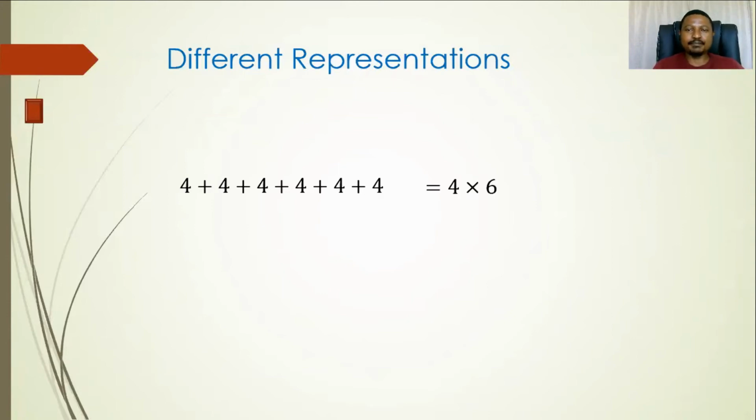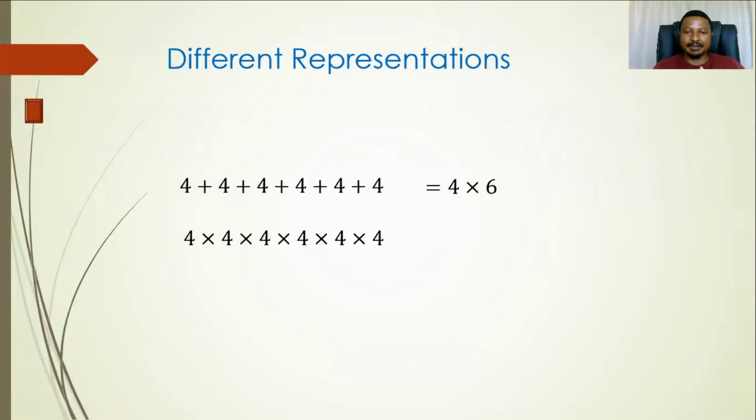Then you can simply write this as 4, but how many are these 4s? They are 6. So instead of writing 4 plus 4 plus 4 all the way, you could just write this as 4 times 6, which is much better. It's the same thing, but it's better. It saves you time when you are writing it, or obviously your pen as well.